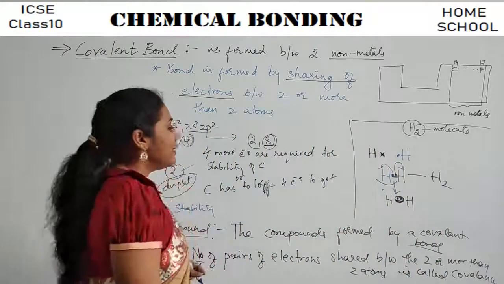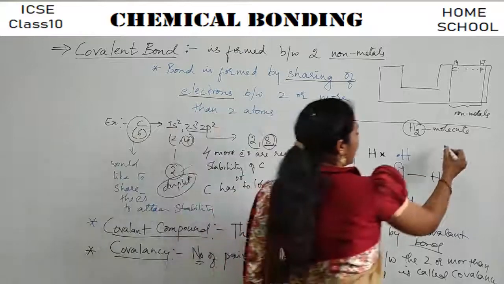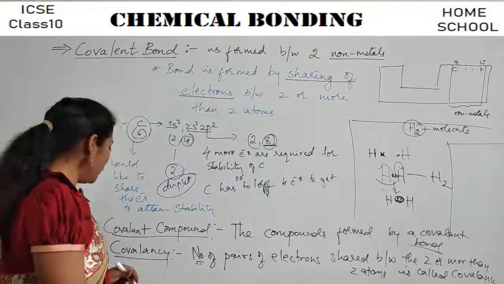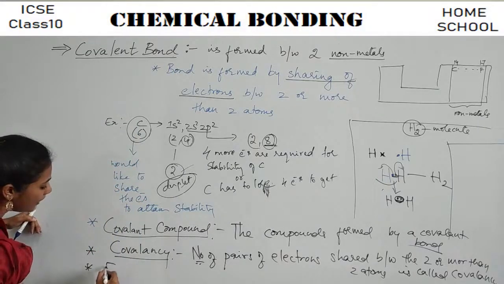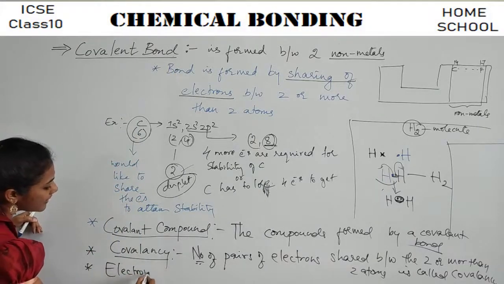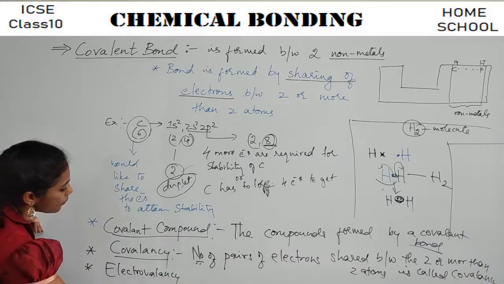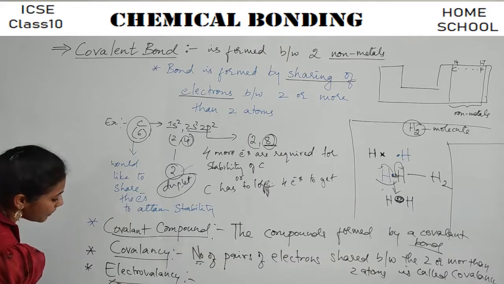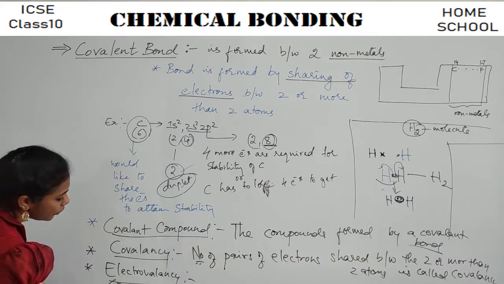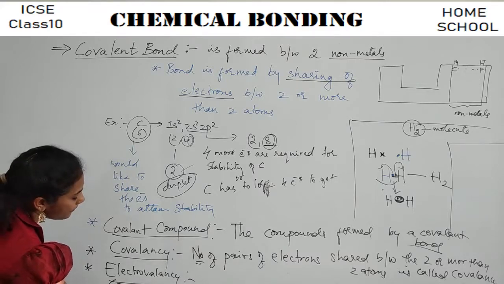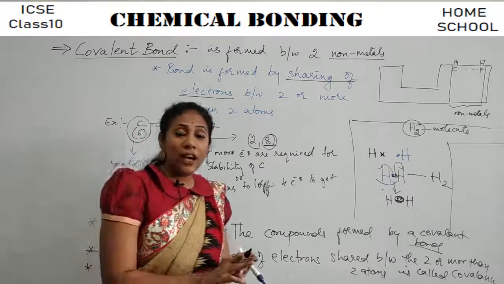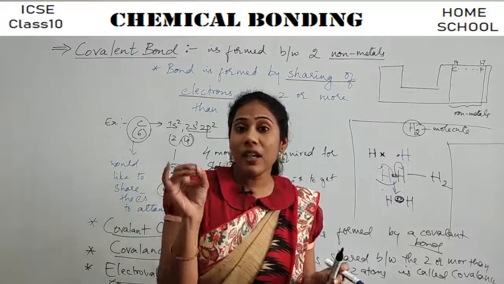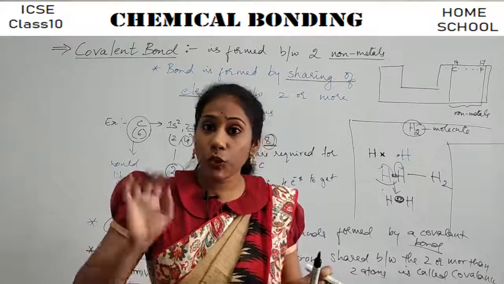And actually, I forgot one word in the case of ionic bonding. The word is electrovalency. Okay, let me write it here. Electrovalency. So, what do you mean by electrovalency? This comes in the case of ionic bonding. This is the word relating to ionic bonding, guys. The number of electrons lost or the number of electrons gained is called electrovalency.